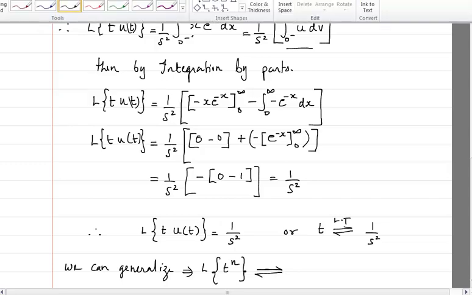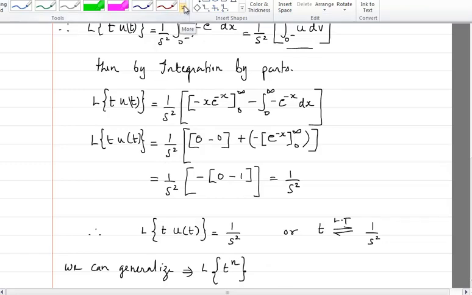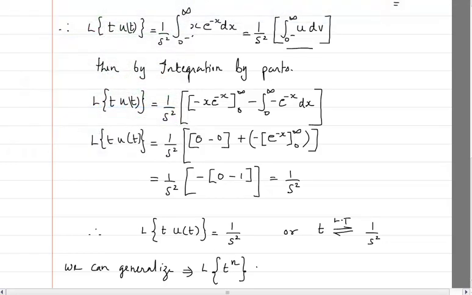Now since I have written Laplace, I should not put this sign. That is going to be equal to, you can find this out by taking n factorial divided by s raised to n plus 1. Or you can say it in Laplace transform as t raised to power n, the Laplace transform will be n factorial divided by s raised to n plus 1.